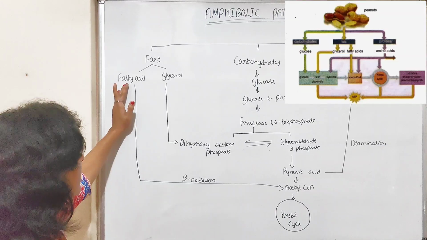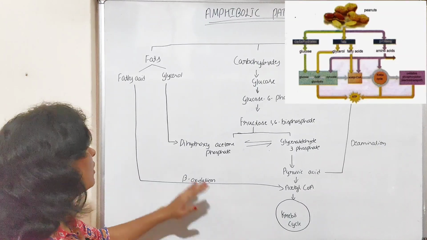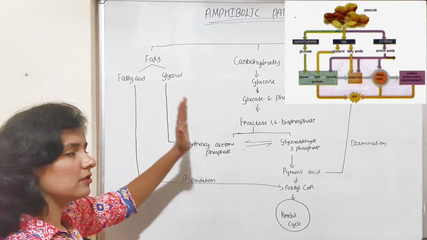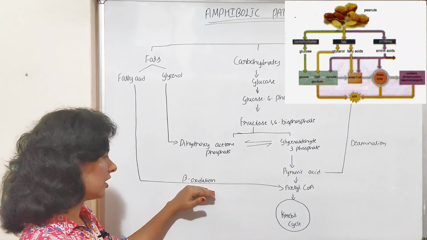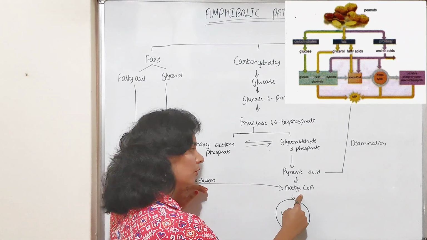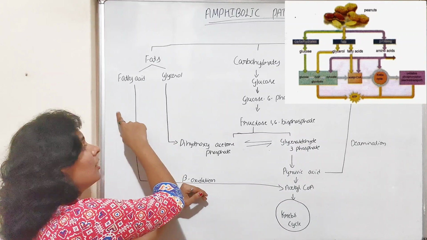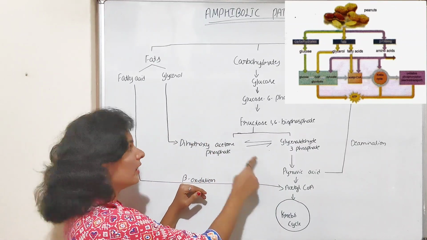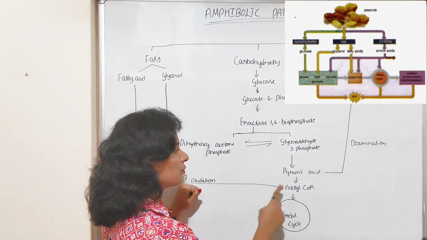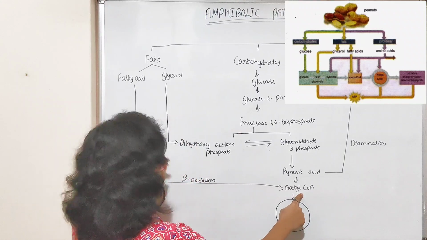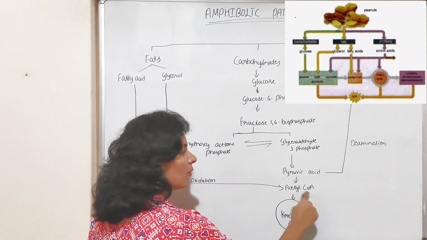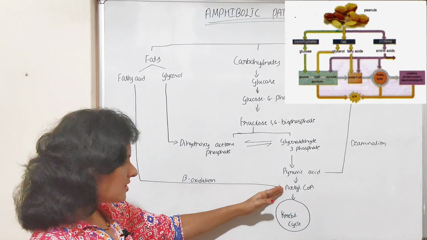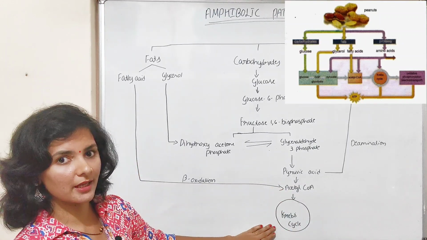Now, if the fatty acid needs to be oxidized, or needs to enter the respiratory pathway, then it should undergo beta oxidation and produce acetyl-CoA. So, fatty acid before entering the respiratory pathway will undergo beta oxidation to produce acetyl-CoA. So, fatty acid will enter the respiratory pathway in the form of acetyl-CoA. Now, this acetyl-CoA undergoes the Krebs cycle.